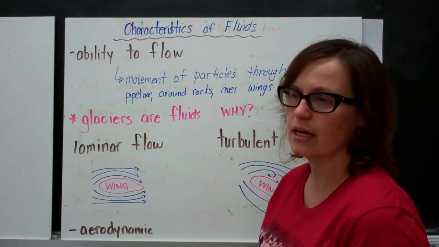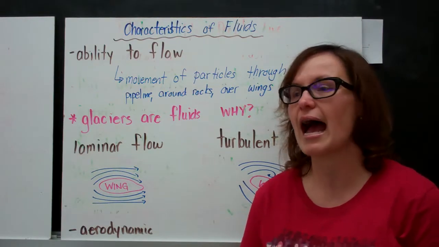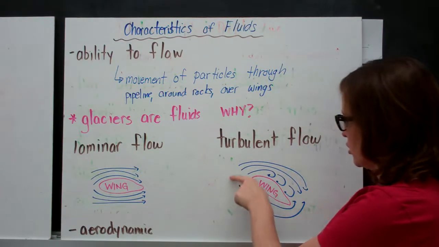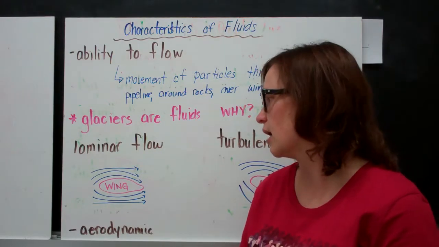So have a look at if your family has a car, have a look at the features of the car and consider how aerodynamic it would be. Are there aspects of the car that would create turbulent flow? And are there aspects of the car that would create laminar flow?